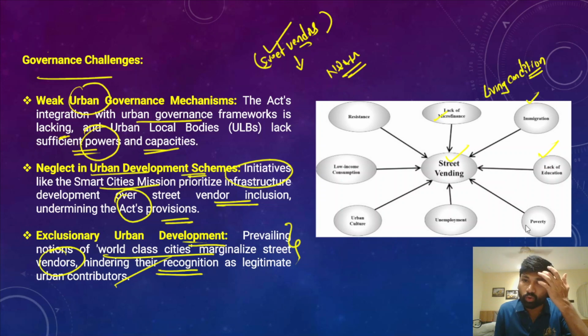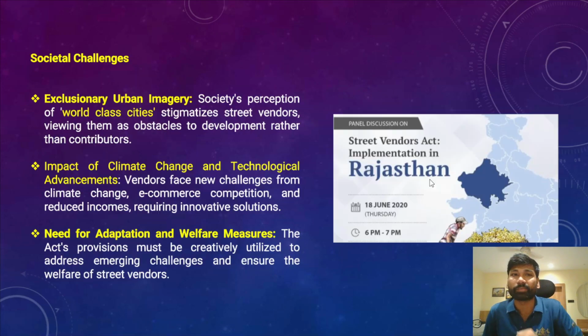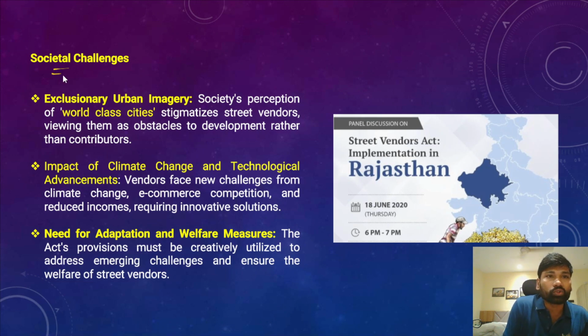After that, they are also facing the problem of poverty. The evictions of these street vendors by the bureaucracy very often push them into a cycle of poverty, and they are also facing the problem of unemployment, and they are not able to cope with the urban culture and low income consumption, and resistance are some of the challenges the street vendors have been facing. After that, they also face certain social challenges. They come up against certain societal challenges.